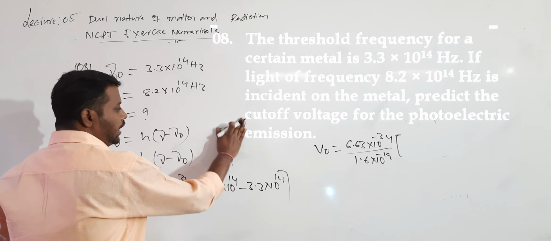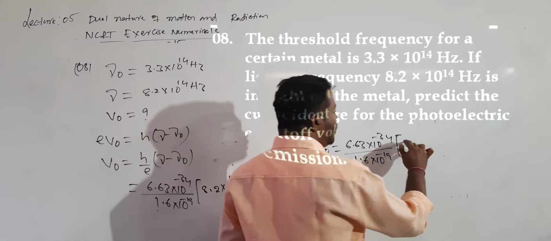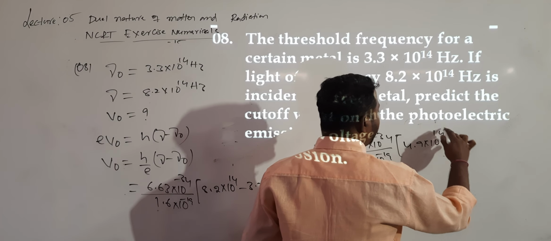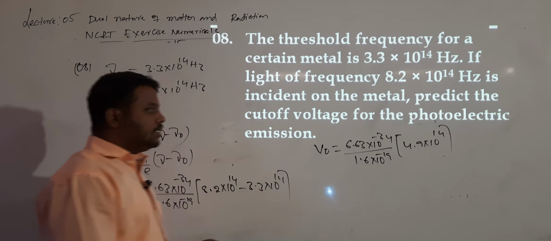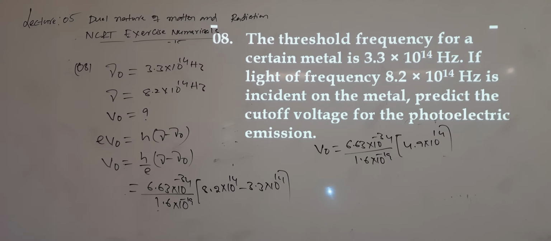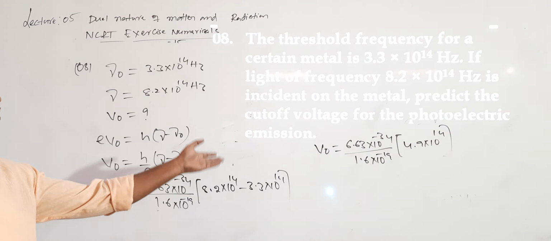That is 4.9. 4.9 into 10 power how much? 14. 1.6 to 4.9, it will go nearly 3 times. So 3 into 6.63, so the answer will be very close to 20.